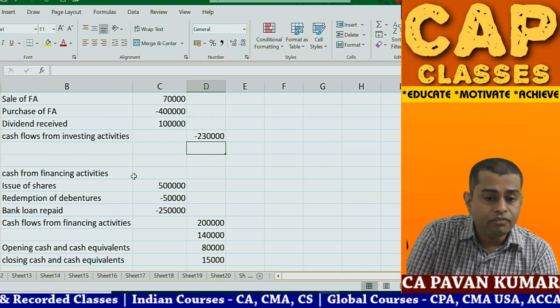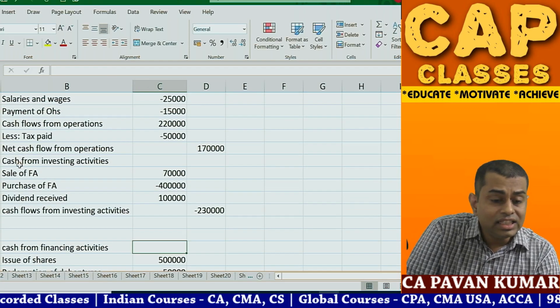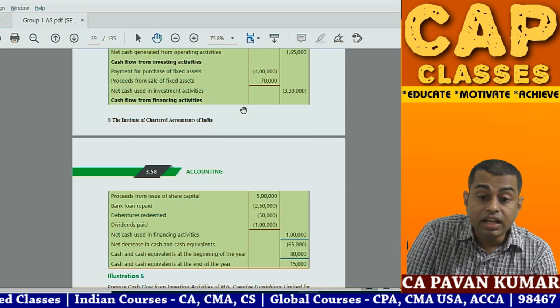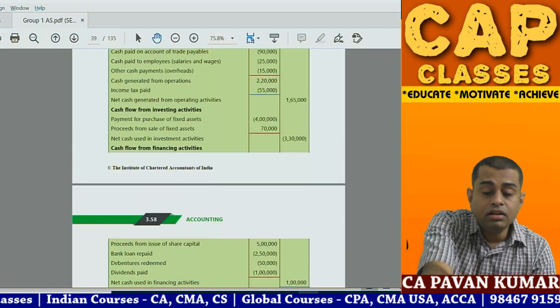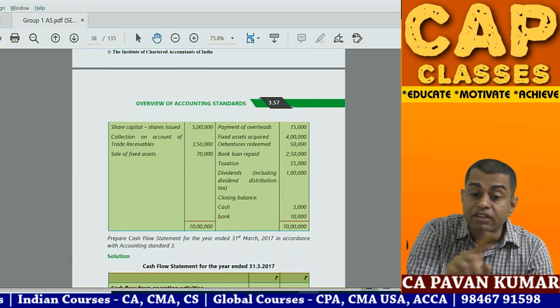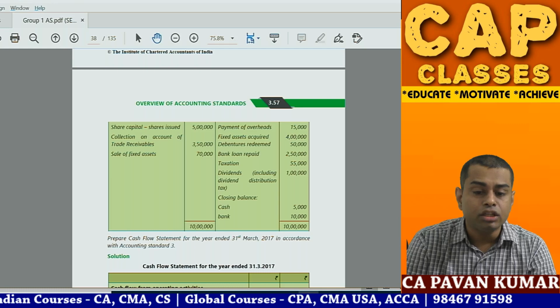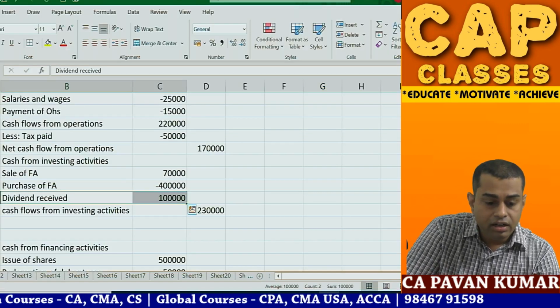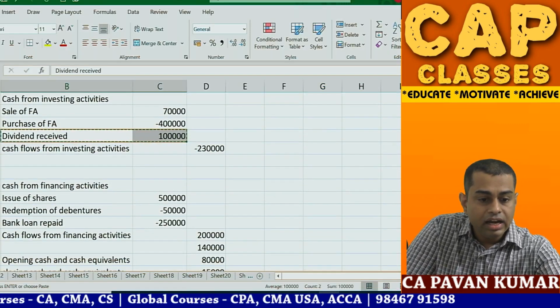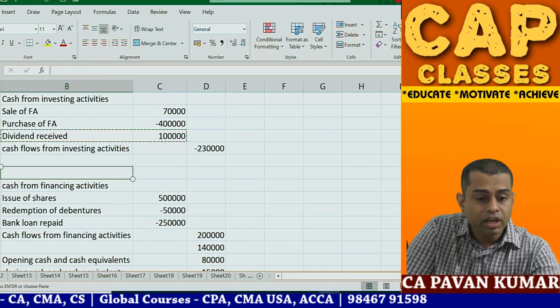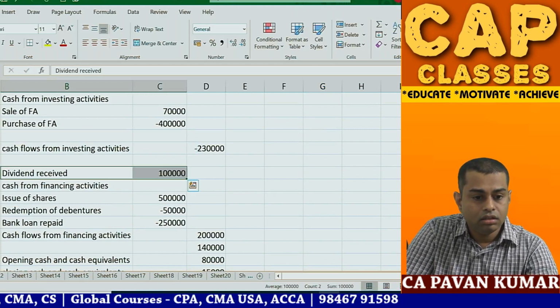Okay, check here. We have done one small mistake. This is not dividend received. Dividend here is in payment side. So here in the problem, if you observe, dividends is in payment side, including dividend distribution tax. So this dividend has to be removed from here, and in financing activities you need to write it. Okay. Here.